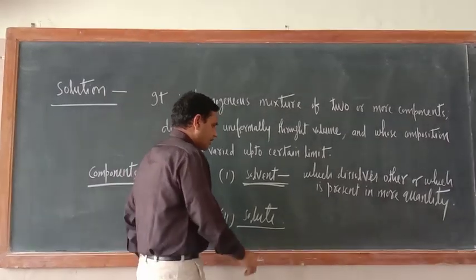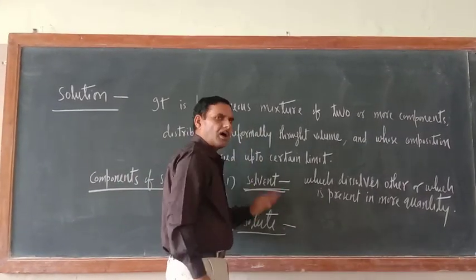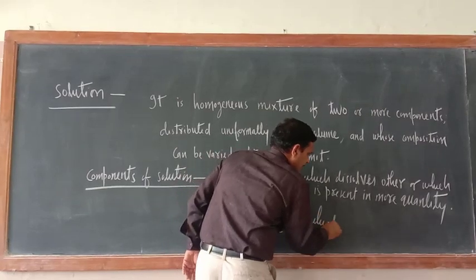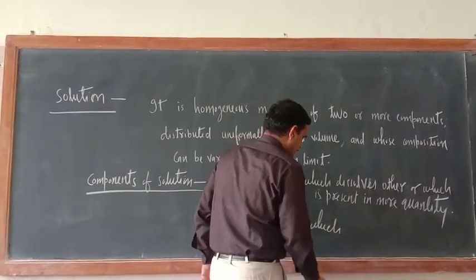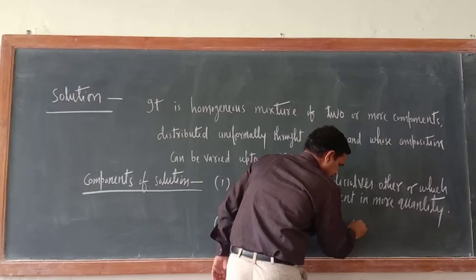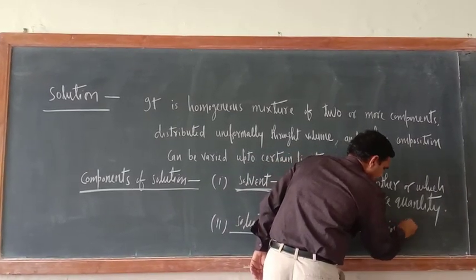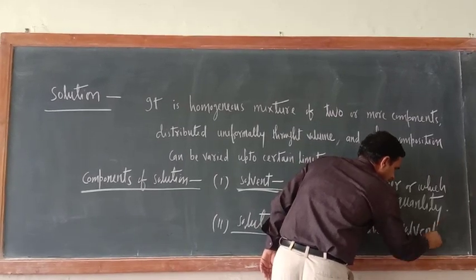What about solute? Which dissolves in solvent, that is known as solute.